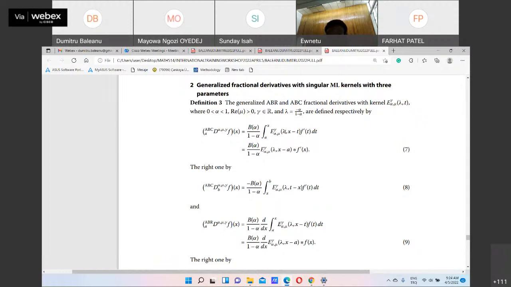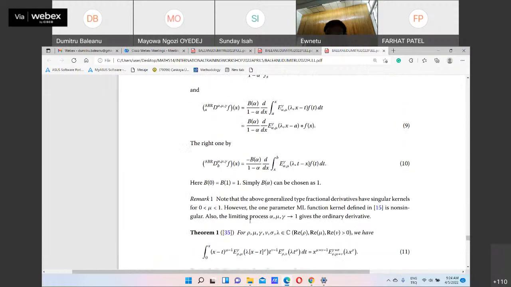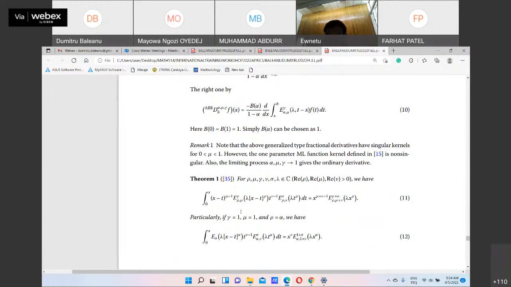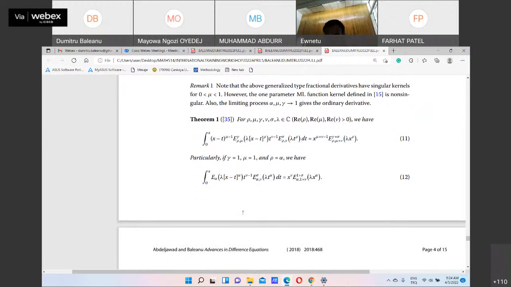We have a kernel going from non-singular to singular. So first we define here the Caputo and Riemann type, and we use the properties very well known with the Mittag-Leffler function.